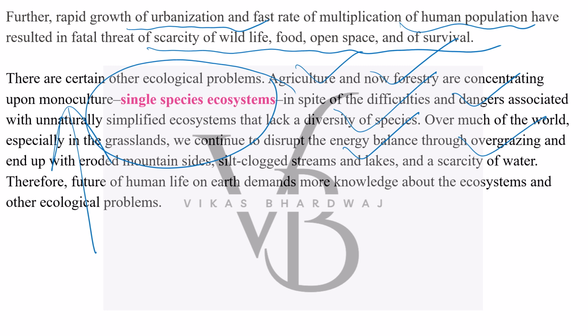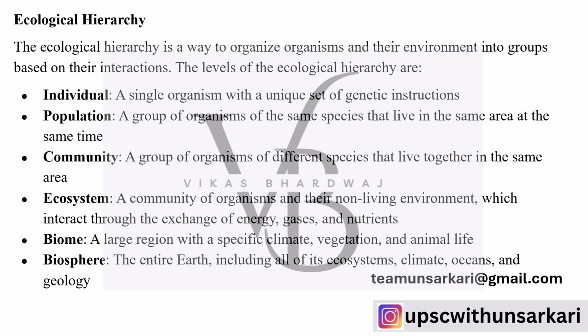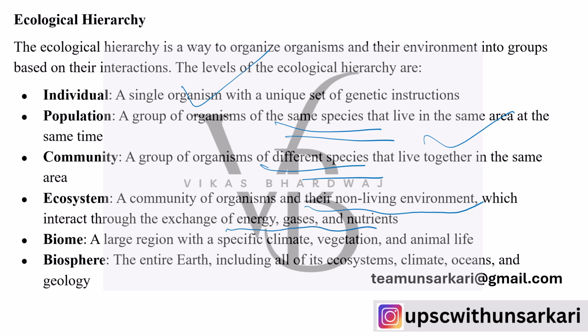These are all the elements for which we need to find solutions, and that is what the examination also wants you to do. Now let's see certain terms. Individual: a single organism with a unique set of genetic instructions. Population: a group of organisms of the same species that live in the same area. Community: a group of organisms of different species that live together. Ecosystem: living and non-living environment coming together, interacting, with exchange of gases, energy and nutrients. Biome: a large region with a specific climate, please remember. And biosphere is the entire earth, including every ecosystem, climate, oceans and geology.